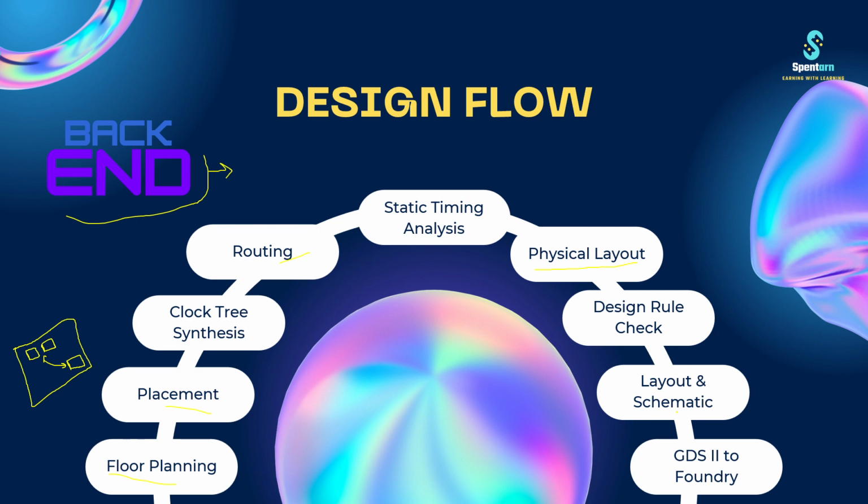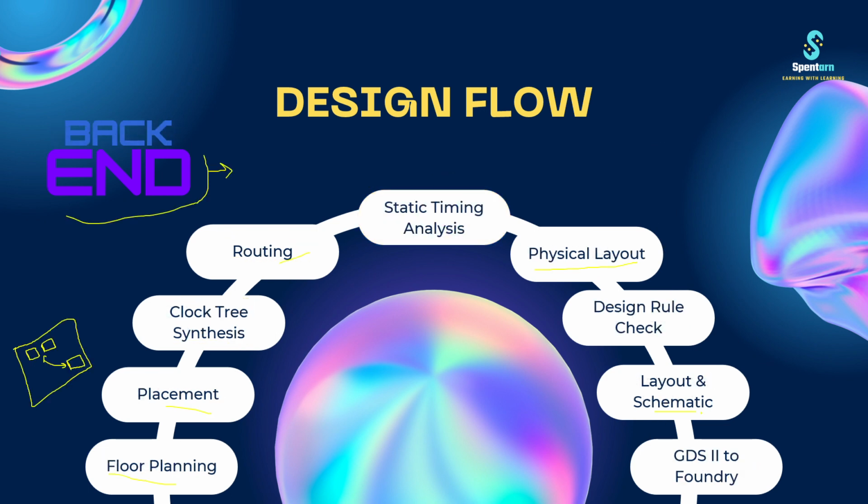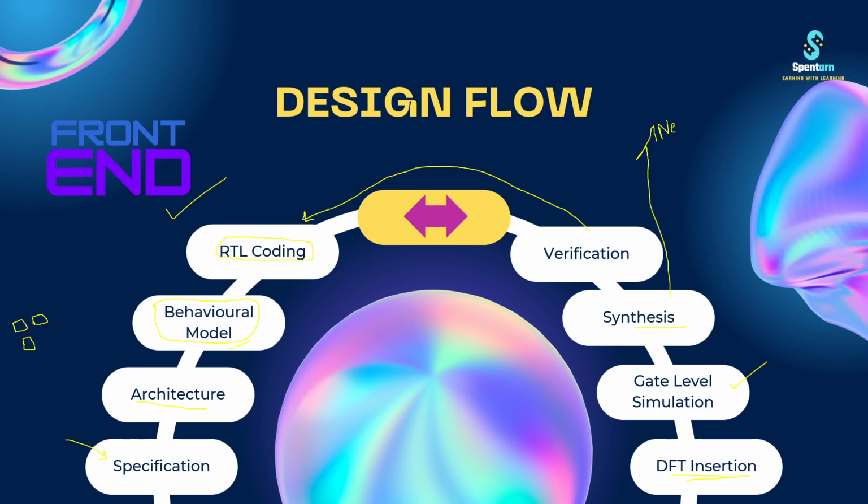This layout and schematic would be checked with the help of DFT insertion. Here we have taken some pre-assumed insertion and inserted it in the design, and after the layout and schematic, we check that again. If it is right, then we move ahead. Otherwise, we go back to the code part, or to the part where it can be corrected, and then GDS to foundry. So the backend is the part which we will be discussing in another playlist. But in this playlist, we will be discussing the front end only.